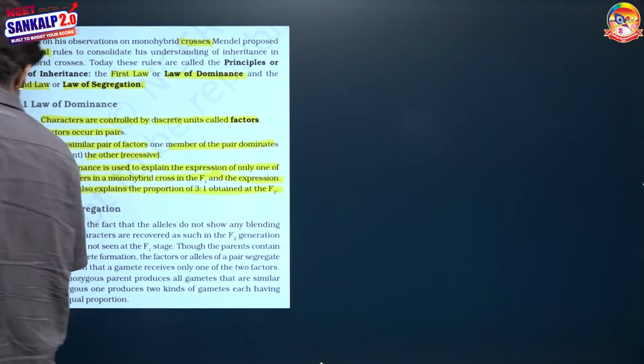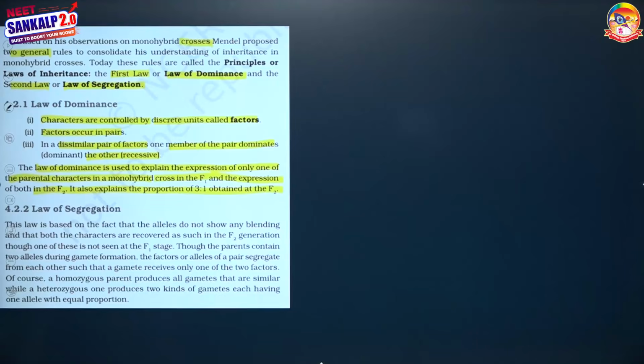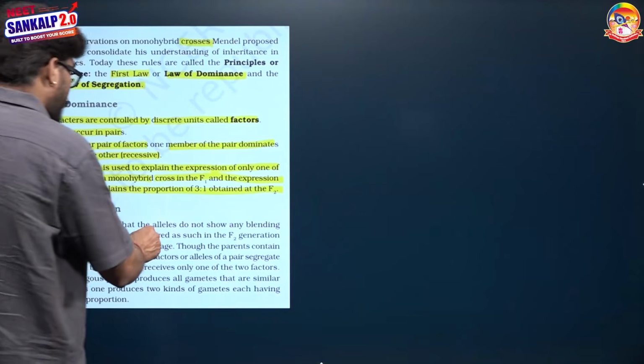Then the law of segregation. This law is based on the fact that the alleles do not show any kind of blending.